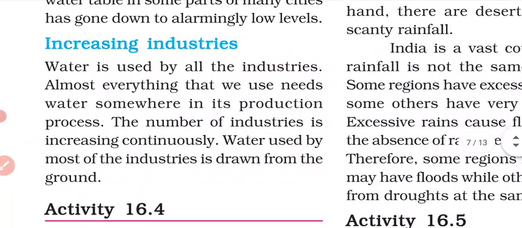Now the second reason is increasing industries. Because the human population has increased, lots of industries are also increasing, and every industry needs water for its production process. That is why, whenever the number of industries increases, they continuously decrease the groundwater.